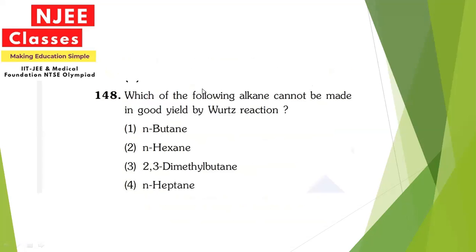Now next, which of the following alkanes cannot be made in good yield by Wurtz reaction? Since we know Wurtz reaction is basically utilized for yielding the alkanes having an even number of carbon atoms, among all these options, we can say that n-heptane would be difficult to obtain because it contains an odd number of carbon atoms. Hence, it will not be easily yielded by this type of reaction. Others have an even number of carbon atoms, so they will be easily yielded in comparison to heptane.